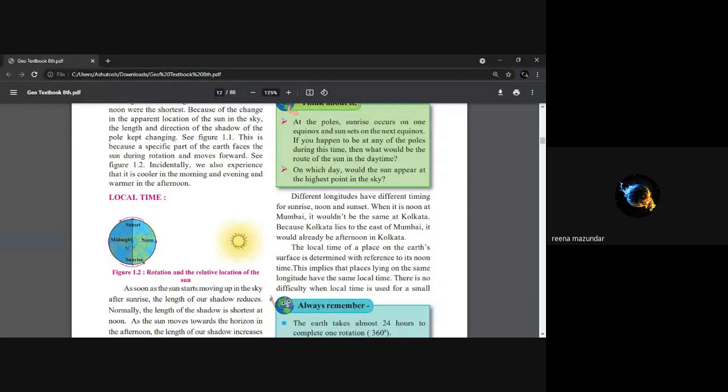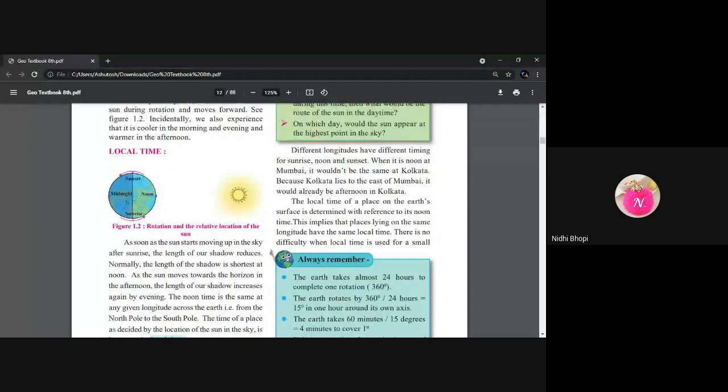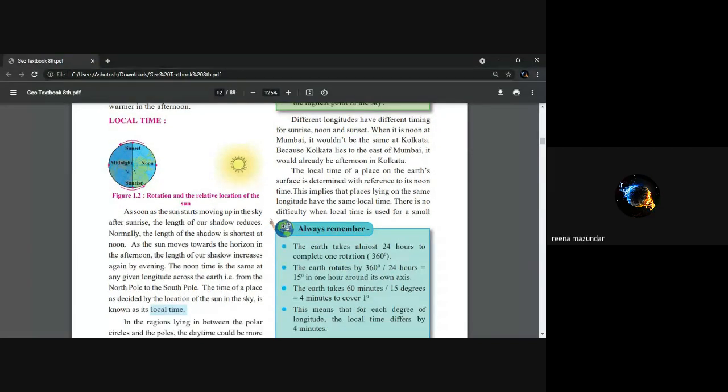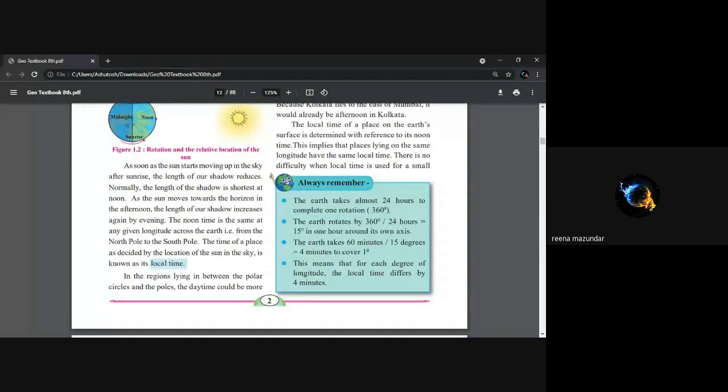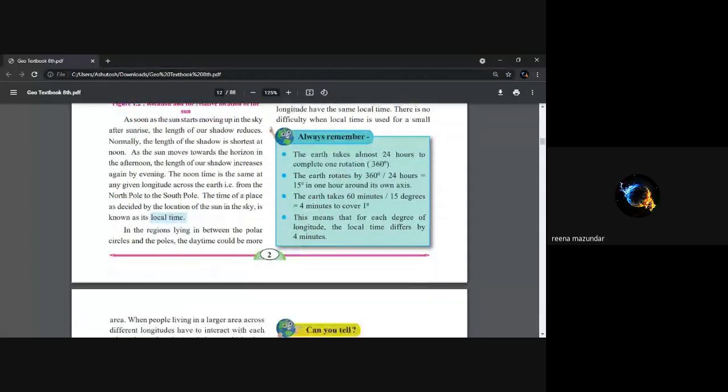How is the local time of a place determined? Yes, Mansi. The local time of a place on the Earth's surface is determined with reference to its noon time. Very good. Nidhi? Yes, ma'am. The local time of a place on Earth's surface is determined with reference to its noon time. Okay. Now look at this blue box which is given.